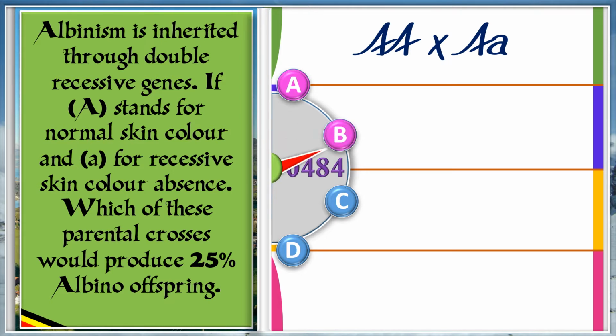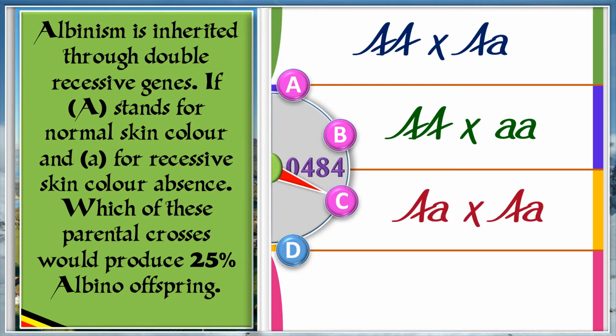B. Capital A with small a. C. Capital A, small a with capital A, small a. D. Small a with small a. And the answer is C. Capital A, small a, capital A, small a.